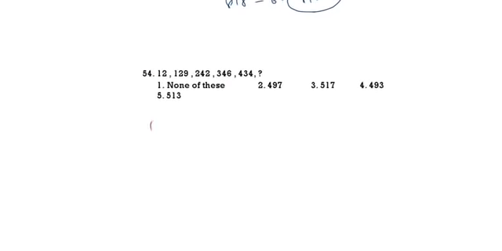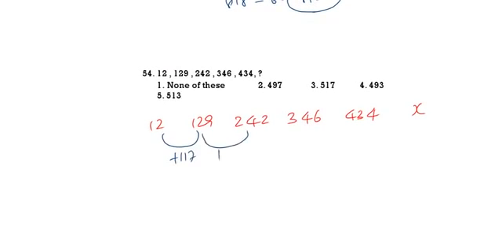12, 129, 242, 346, 434, then question mark. 12, 129, 117 difference. This is 113 difference. This is 104 difference. This is 88 difference. This one will be what? See, 117, 113, 4 difference.